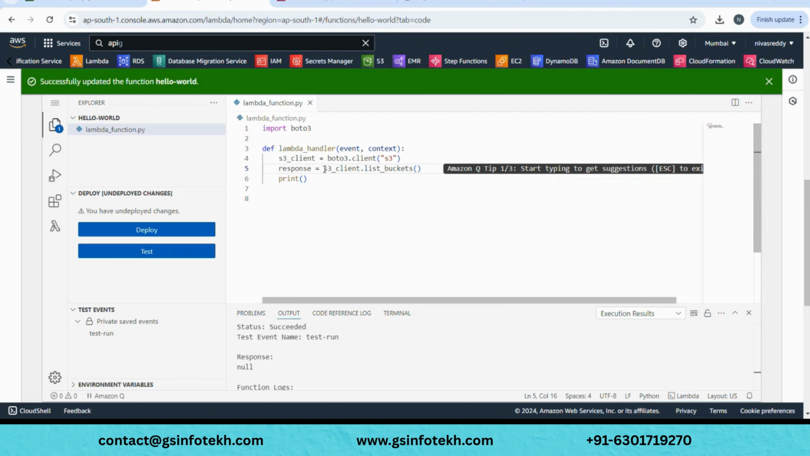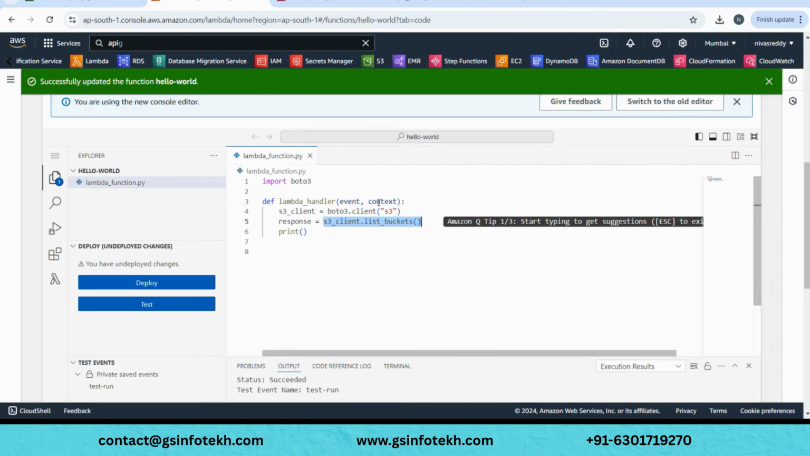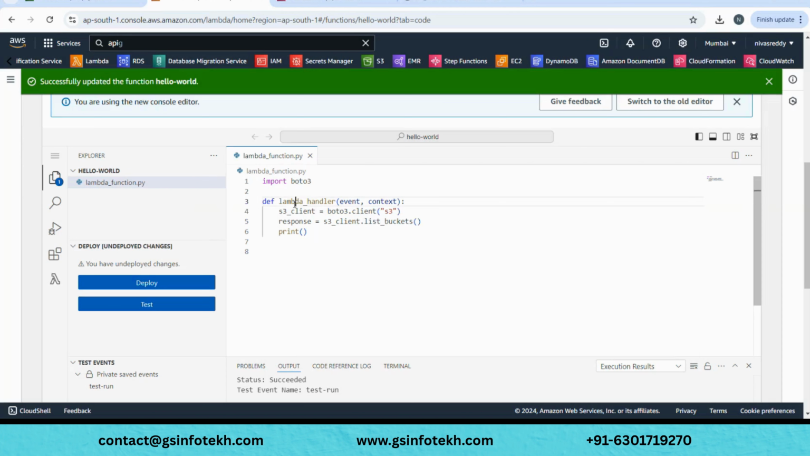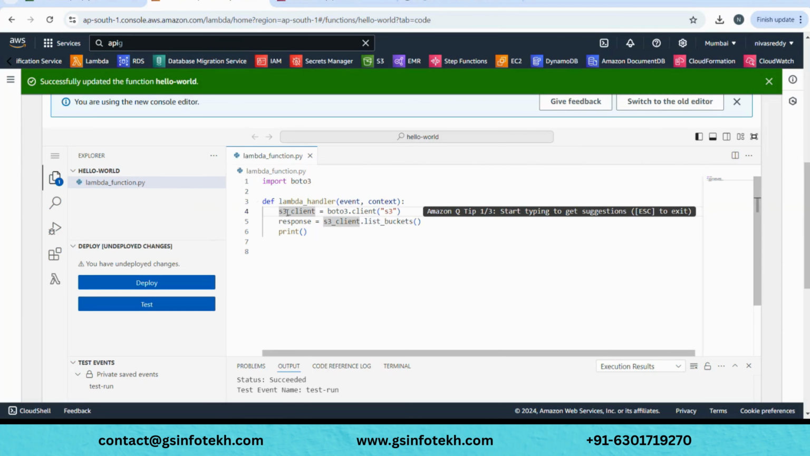Whenever this line is executed, as I said, the execution starts whenever you click on test. The execution starts from the lambda handler's first line. So this first line would be executed, then the second line would be executed, and so on, one by one, line by line.